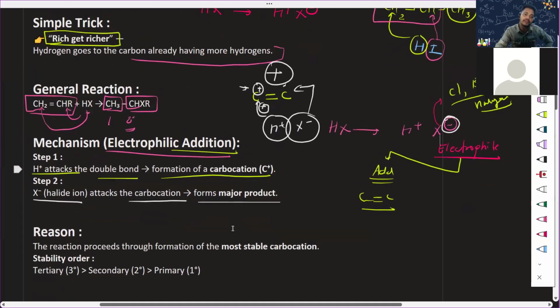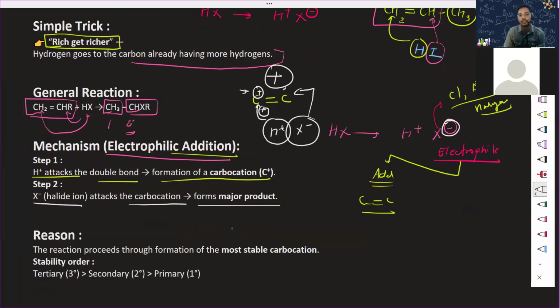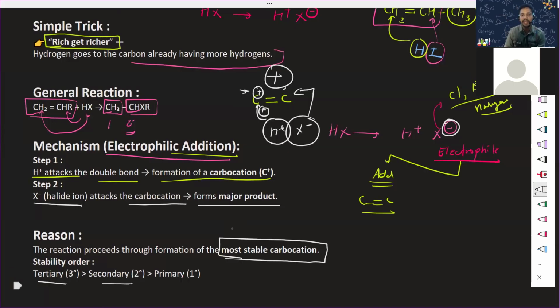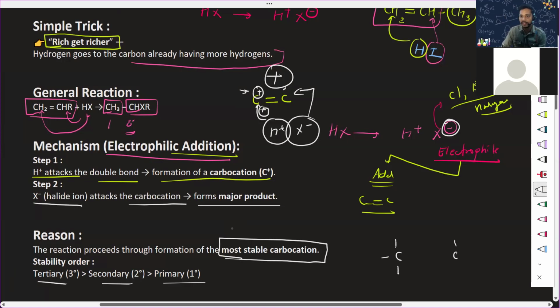What is the reason? The reaction proceeds through the formation of the most stable carbocation. That is why it always attacks on the secondary carbon. So tertiary, secondary, and primary. What is tertiary carbon? Tertiary carbon has this attachment, secondary carbon has this attachment, and primary carbon has only one attachment.